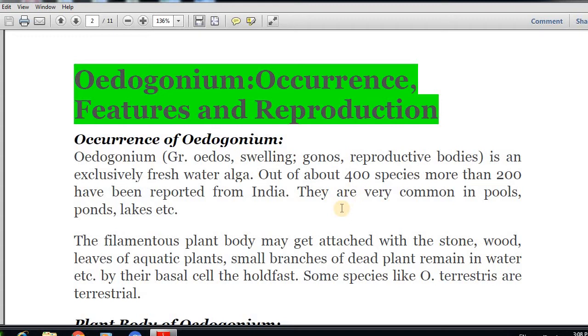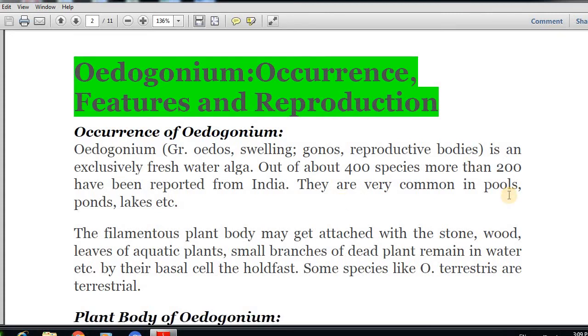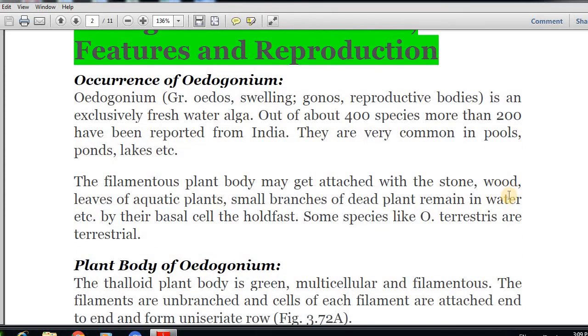They are very common in ponds, pools, lakes, etc. The filamentous plant body may get attached to stone, wood, leaves of aquatic plants, or small branches of dead plants, and remain in water by their basal cell, which is known as the holdfast. Some species like Oedogonium terrestris are also found on land. That means they are terrestrial.